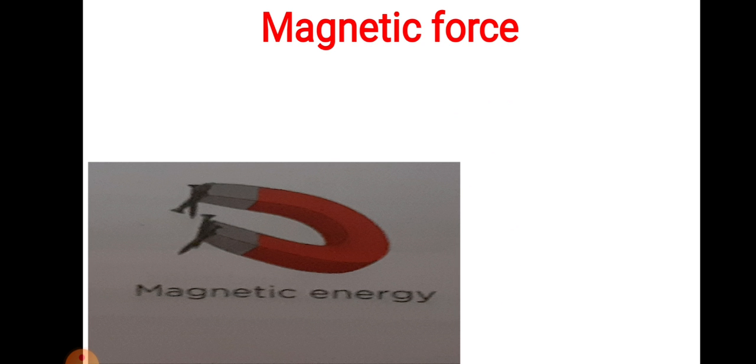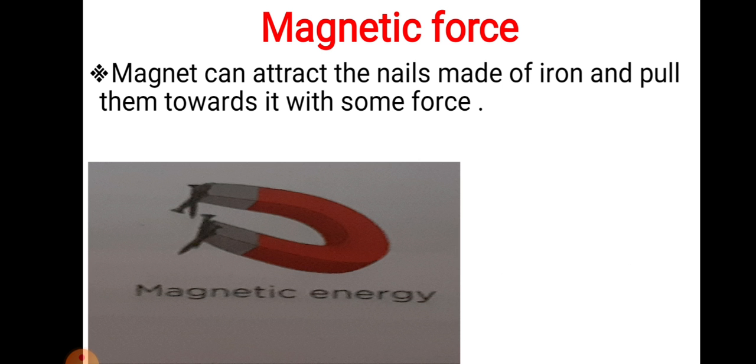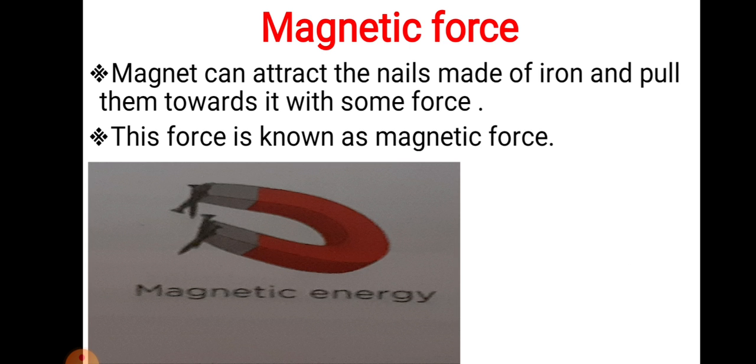Magnetic force. You can see a magnet which is attracted towards the nails, right? The iron nails get attracted towards the magnet. This force is known as magnetic force. A magnet can attract the nails made of iron and pull them towards it with some force. This force is known as magnetic force.